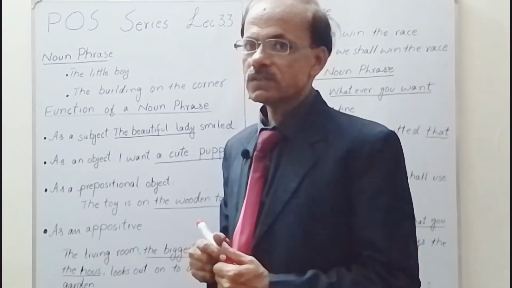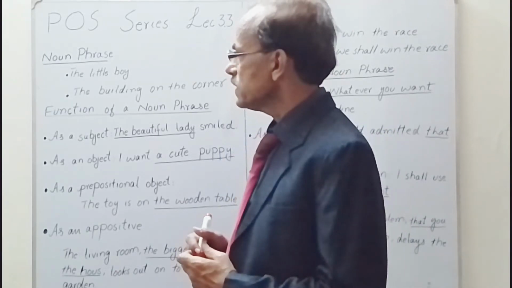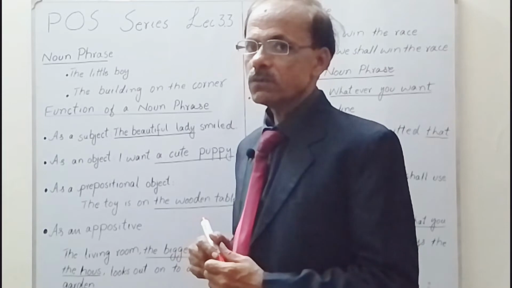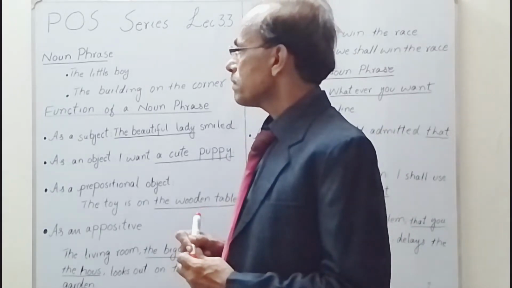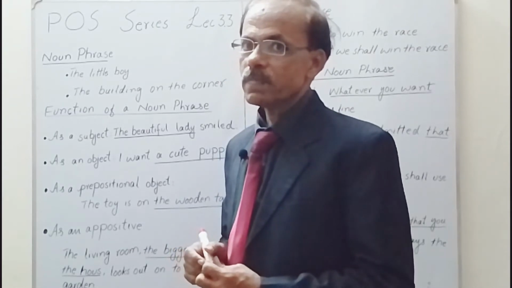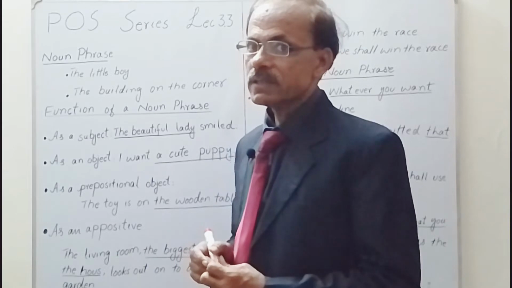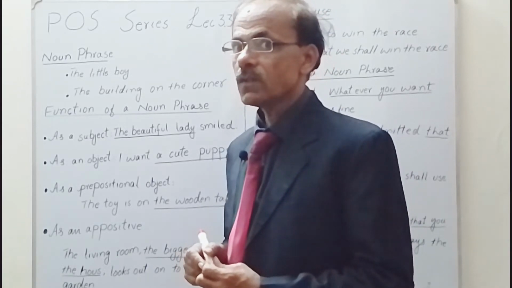A noun phrase is a phrase that qualifies a noun. A noun phrase is made by adding some quantifiers, qualifiers, modifiers at the beginning or at the end of a noun.